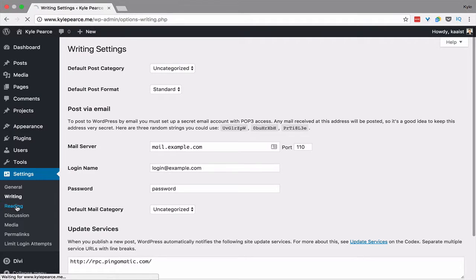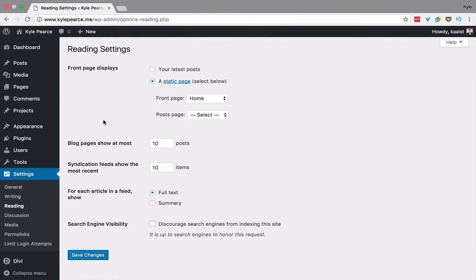You've got reading. So generally, by default, you have your latest posts as your home page, so your latest blog posts. You can change this to a static landing page you can use as your home page. And then here you can set up a specific blogging page. So your blogs will be at your domain /blog, instead of your home page.